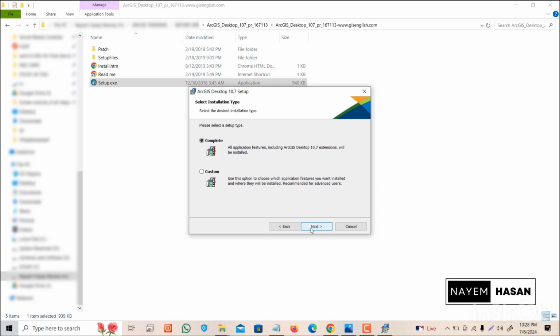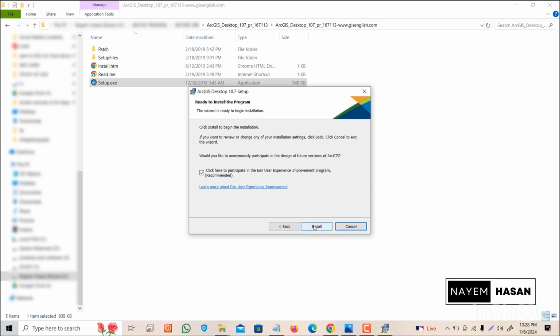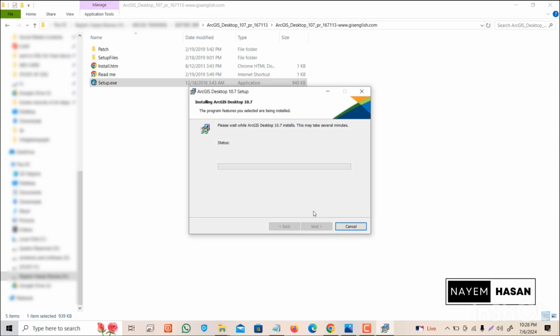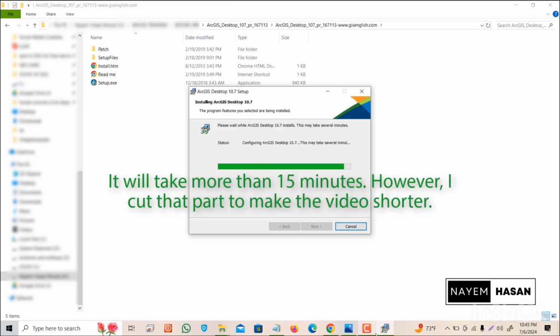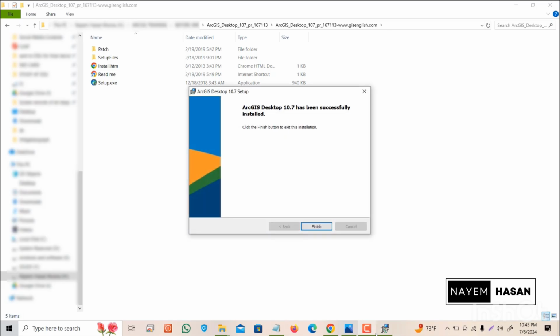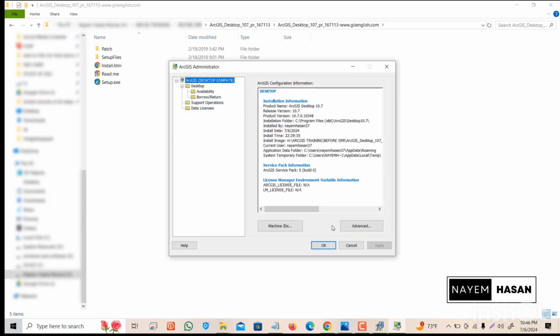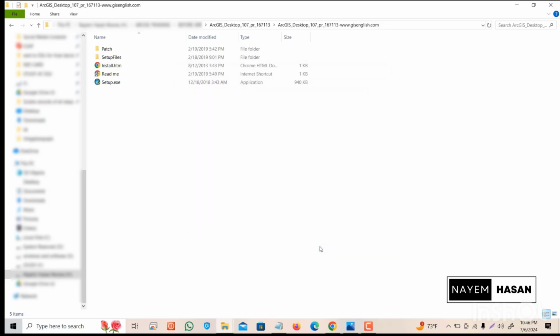Check the option I accept the master agreement, and then click Next, Next, and then click on the Install button. It will take more than 15 minutes to be completed. Then click on Finish and give the options as those are there, and then click on OK. Click on Finish. OK.